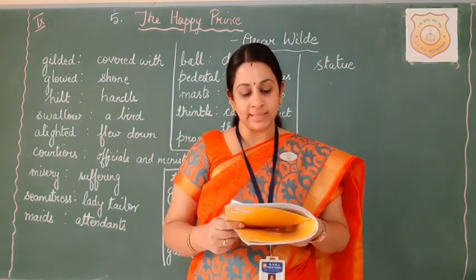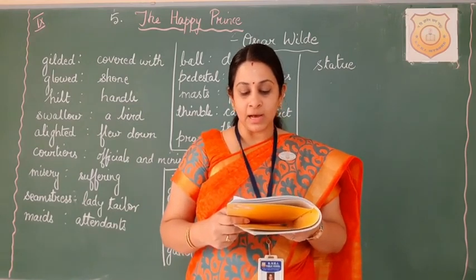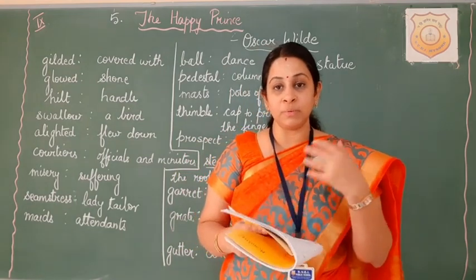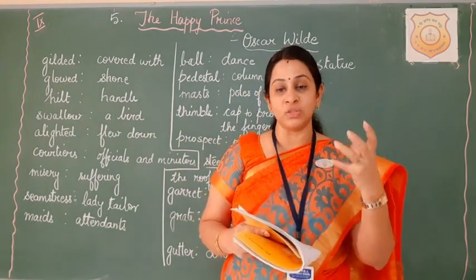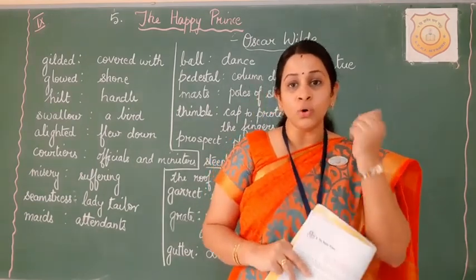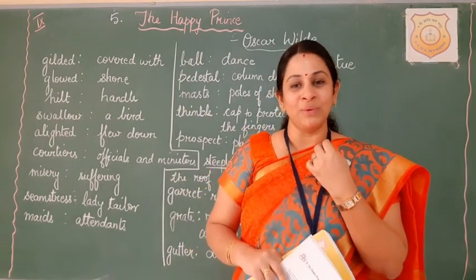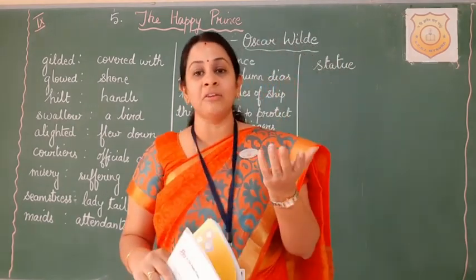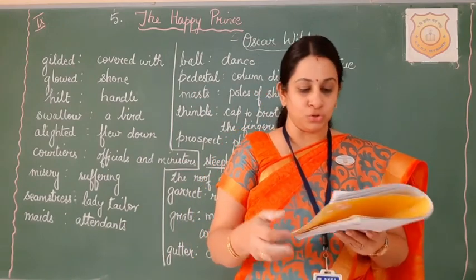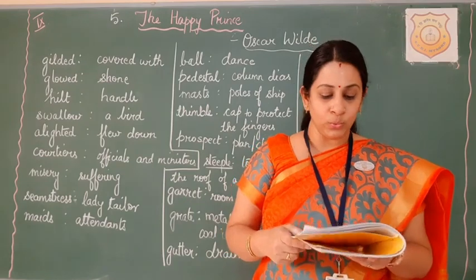"Who are you?" he said. "I am the happy prince." "Why are you weeping then?" asked the swallow. "You have quite drenched me." Drenched me means you have made me wet. Drench means wet. So when the swallow asks the prince, "Who are you?" he says, "I am the happy prince." If you are a happy person, you would normally not cry. So thinking of that, the swallow asked the prince, if you are a happy person, then why should you cry? And because of your tears, you have made me completely wet.